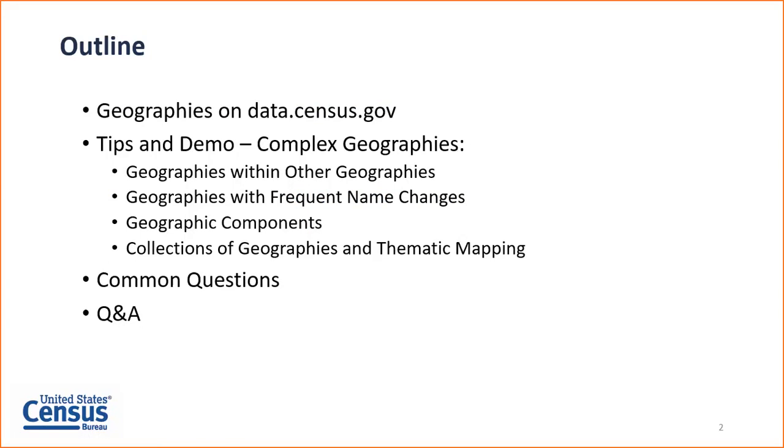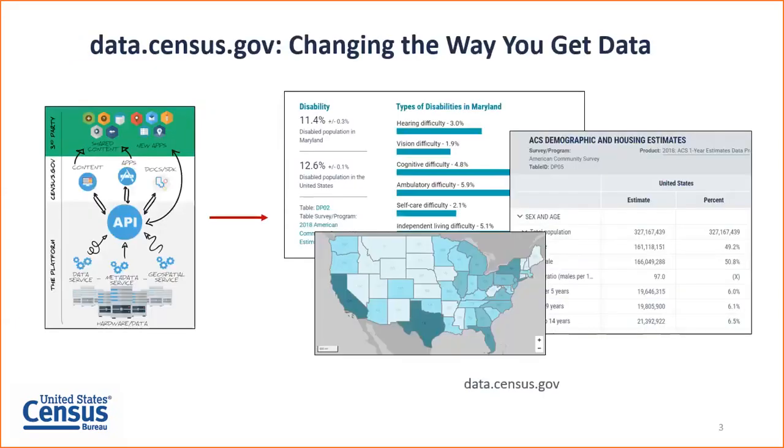You'll be able to do things like turn on the summary level toggle and find which geographies are available for a data set, use the geographic components toggle, mapping, collections of geographies, and some tips and tricks to help sort out all of the available information in a more meaningful way. We'll open it up for common questions that we'll run through, and then we'll give you all a chance to ask your question.